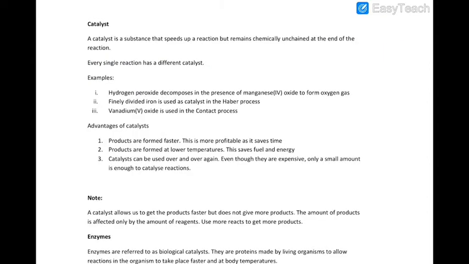Now let's see effects of catalysts. Now a catalyst is a substance that speeds up a reaction, but itself is not changed chemically at the end of the reaction. So if you start with, let's say, vanadium(V) oxide, at the end of the reaction you will still have vanadium(V) oxide. It does not change, and every single reaction will have a different catalyst.